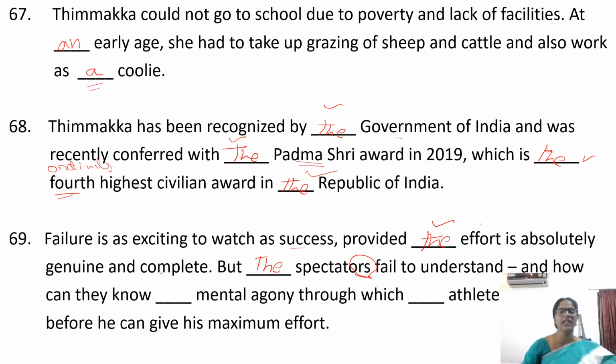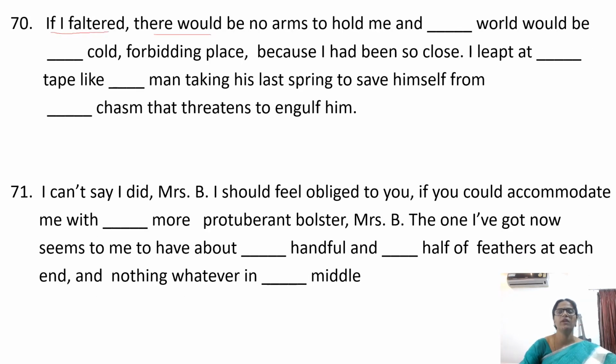And how can they know the mental agony through which the athlete goes before he can give his maximum effort? The particular mental agony the athlete goes through, right? We are not generalizing mental agony here. We are particularizing it. If I faltered, there would be no arms to hold me, and the world would be a cold, forbidding place because I had been so close.